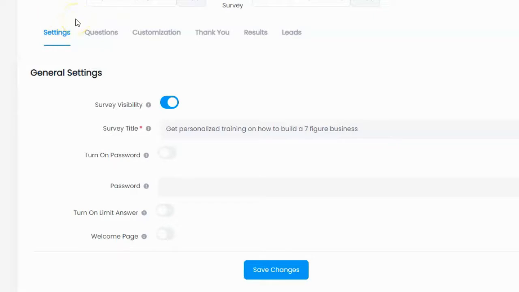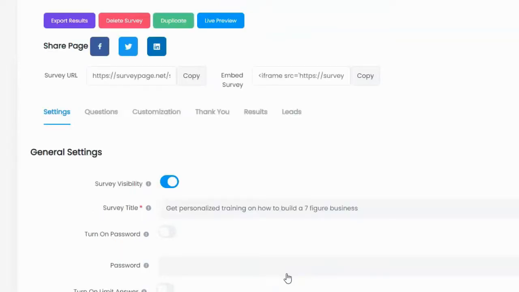All right, so I've gone and I've entered in my title. I want the visibility to be on. I'm going to go ahead and click on Save Changes, and it's going to continue. Now, one of the first things I want to point out about this software is something that I don't like about it because it's a bug.